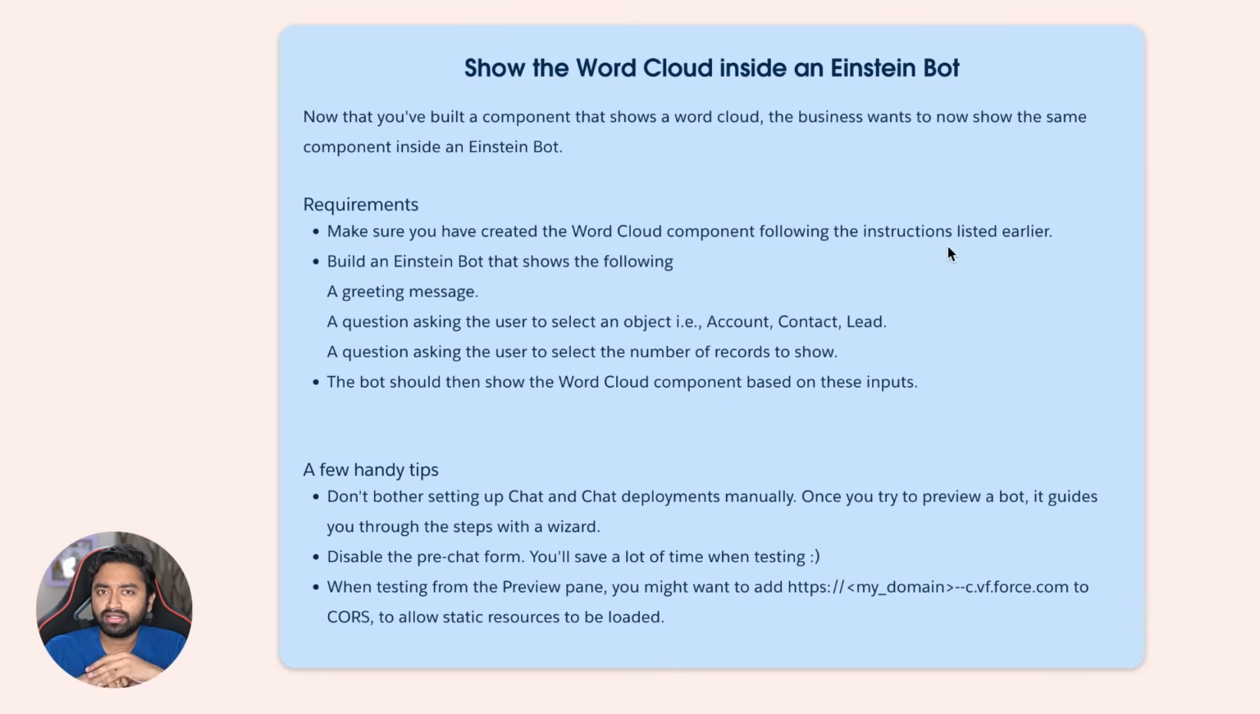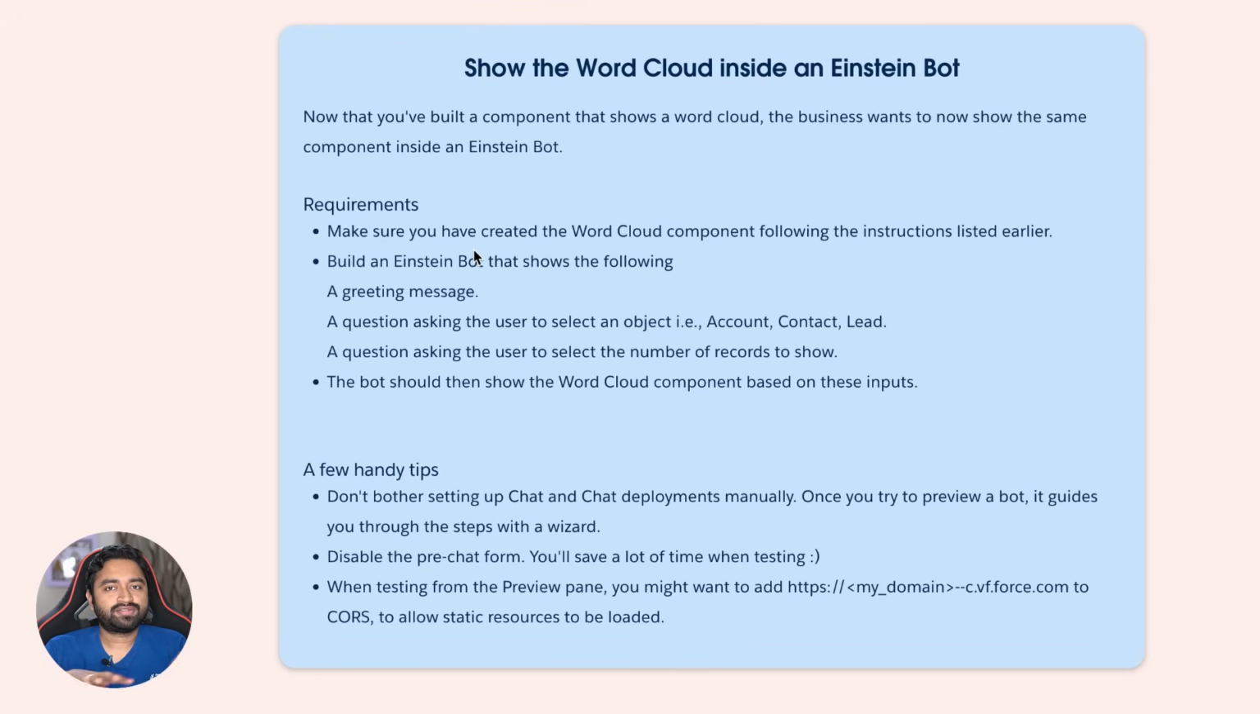But before that, I think the requirements also list down a few handy tips. First, it says don't bother setting up chats and deployments manually. Once you try to preview a bot, it guides you to the steps in the wizard. An important thing to note, so in this hack, when we are solving it, I'm not going to dive deep into how do you create an Einstein bot, what are the uses, benefits, how do you set up chats, how do you set up deployments.